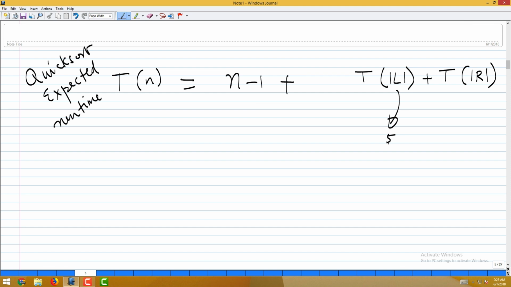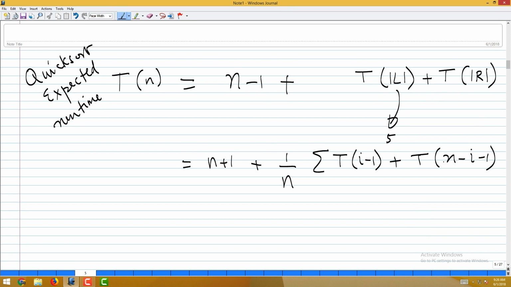So, my average behavior would be n minus 1 plus 1 by n, which is the probability by which this will be some i minus 1 and this will be n minus i size of R, because R is just the remaining things, summed over all possible values of i going from 1 to n. T of 0 is 0. This is all the recurrence relation.